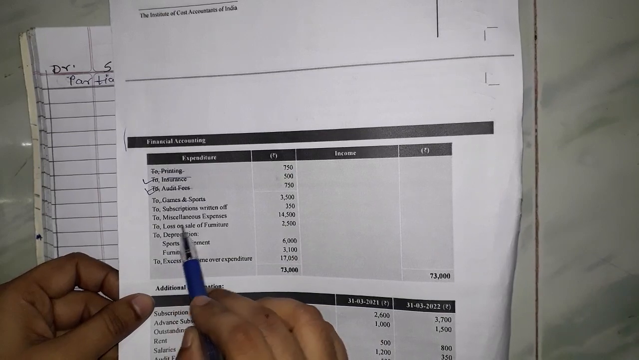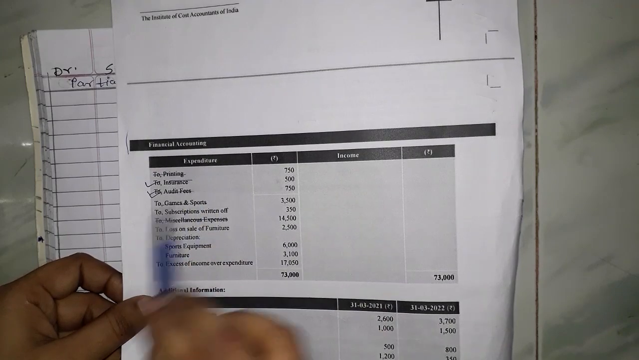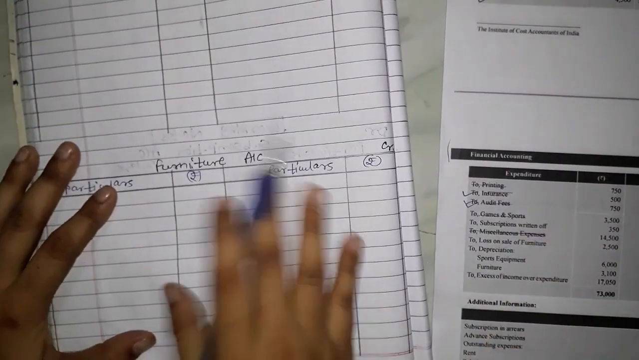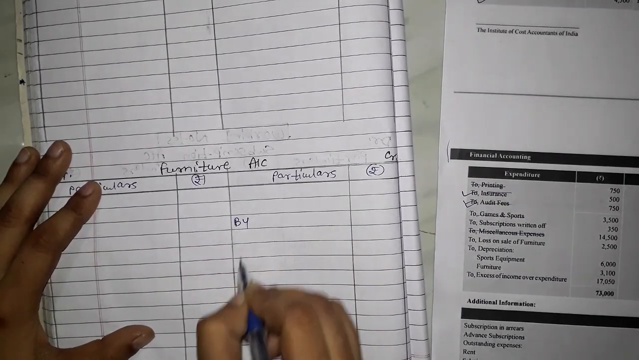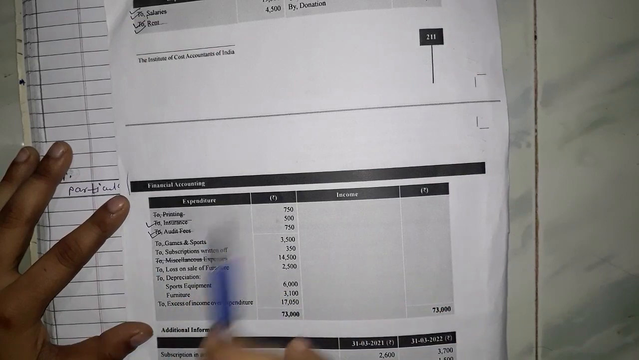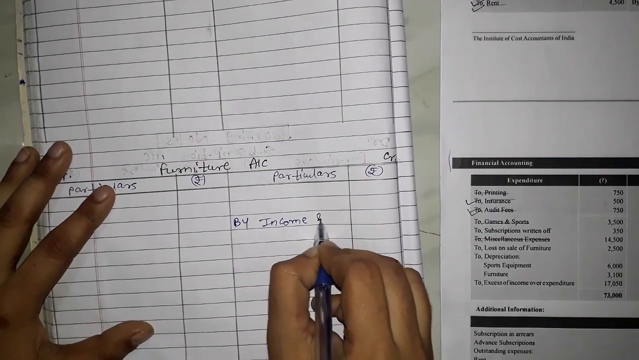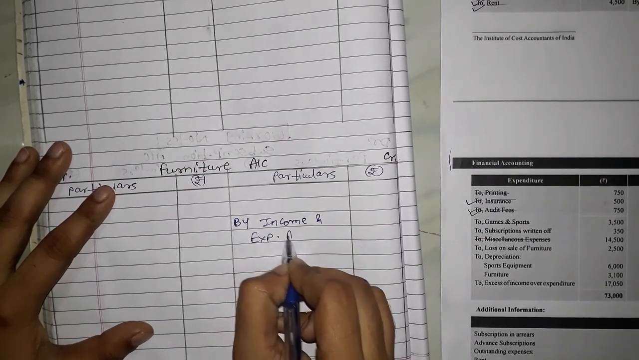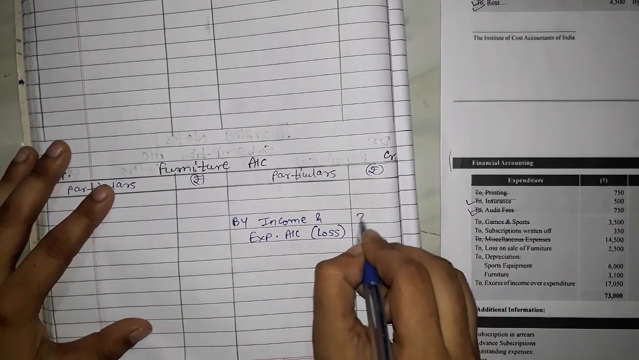So this is our sports equipment account, and here is the item. We have completed miscellaneous expenses. Loss on sale of furniture 2,500 is on the debit side here. We have to record it on the credit side because it is a loss. In the income and expenditure account they are writing loss on sale of furniture. We are getting this amount from income and expenditure, so here we should write income and expenditure account. In brackets we write loss. So you will identify the amount 2,500.